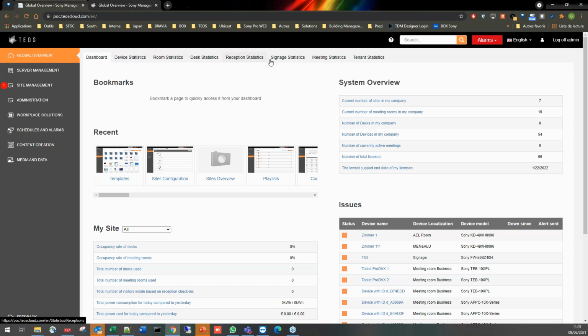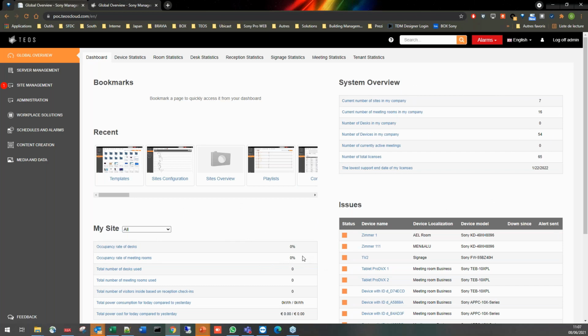We have the different sections at the top of the page, with on the first page our bookmarks, recents, and some system overviews where you can find information about the number of devices in the company, the number of sites, etc. Occupancy rates, which are already advanced.